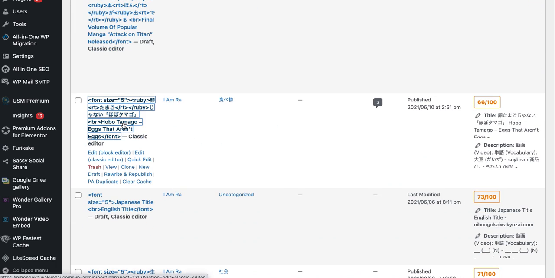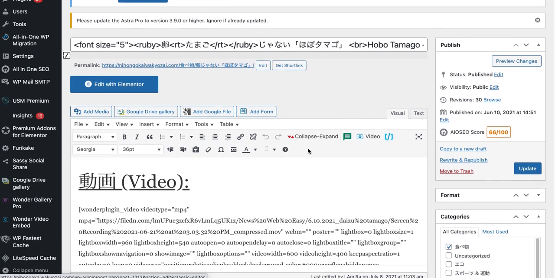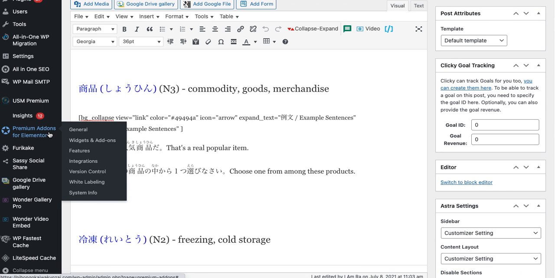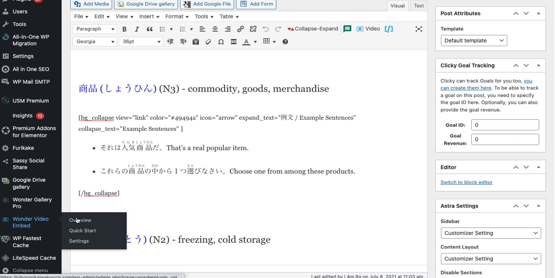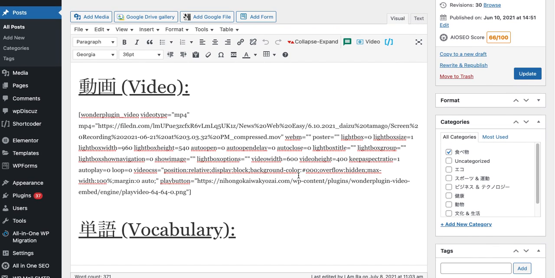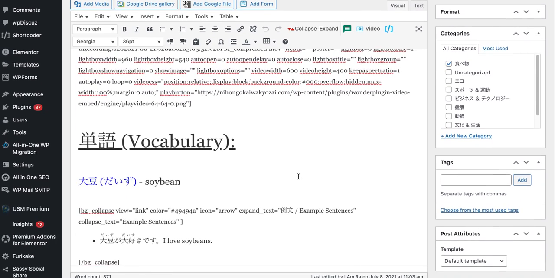And here I'll look at the builder for the egg article that we just looked at. And this is the link for that streaming video we saw. And this is actually using the Wonder Video Embed plugin. But I did make some changes as necessary directly in the HTML for this, for different tools on the video player or sizing and positioning within the page. I wanted it centered, and so I was able to fix the HTML to accomplish that.